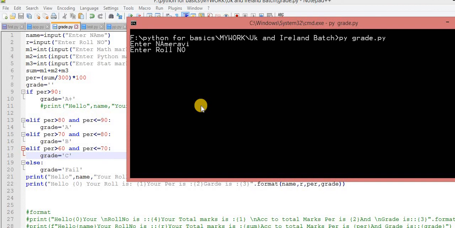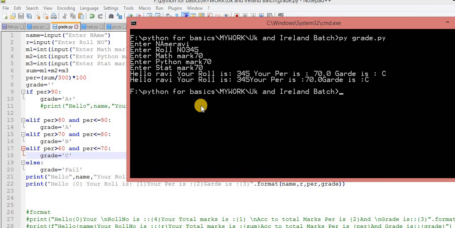Ravi. Okay, Ravi. Now the roll number is 425. Marks is, let's suppose, 70, 70, 70. Okay. Now understand this. Exactly the same. Everything is the same. This is line number 1.